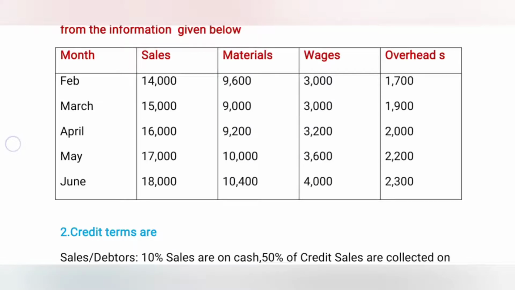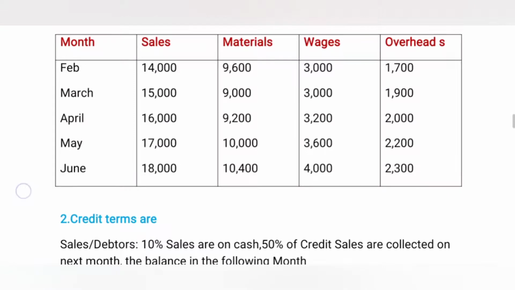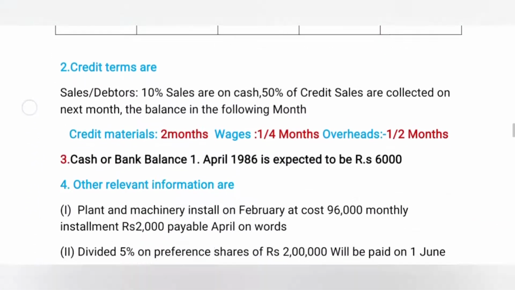So the February-related payment is paid in July, then March is paid in August, then April is paid in September, then May is paid in October, then June is paid in November. That's the reason there is no amount related to overheads. It is a nil amount. Fully we can post it as nil.